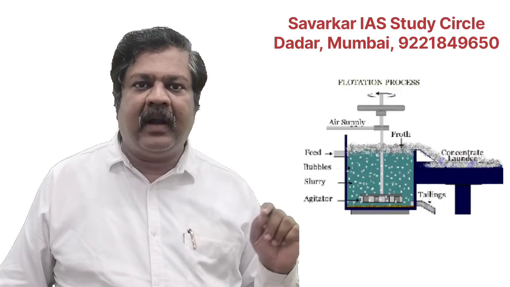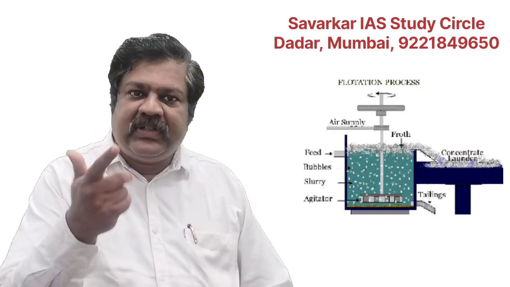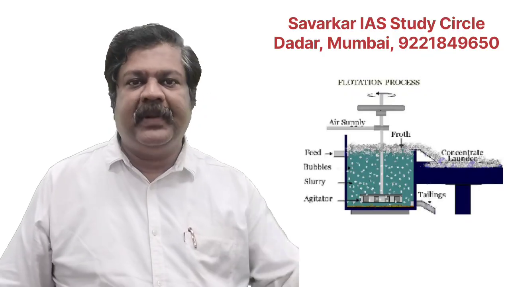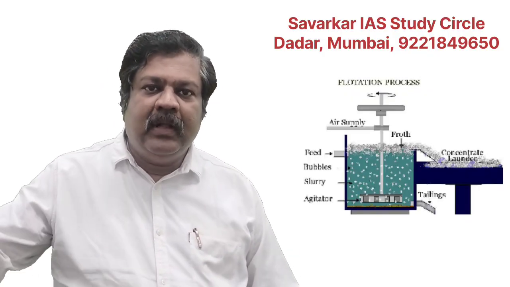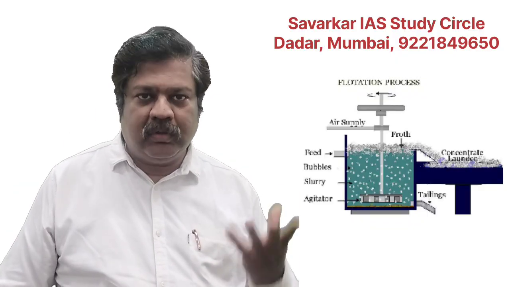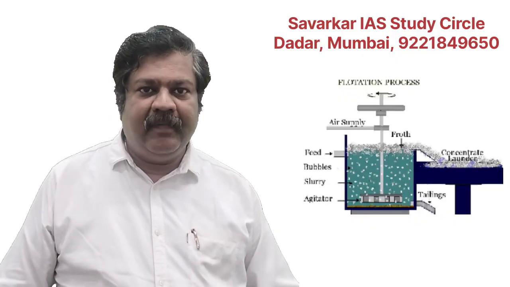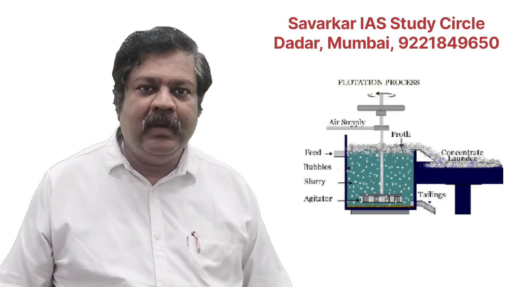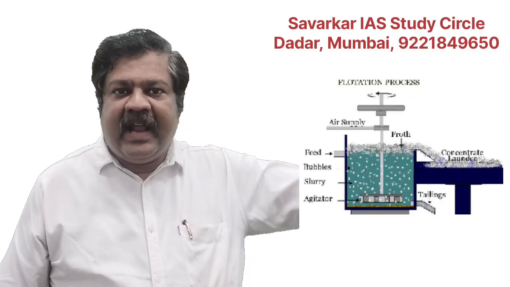Now at the central part you are seeing a stirrer. With that we are stirring constantly and air is blown. Oil plus water, you are aware, gives an emulsion. In an emulsion, if we mix air, the obvious thing is that froth formation occurs, which we call foam. And oil is forming foam. So ore particles are attached to the foam. They are coming out, and now we can say that there is a sliding part.